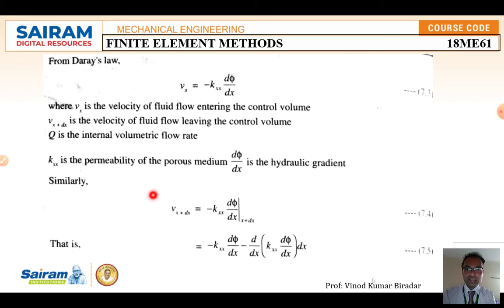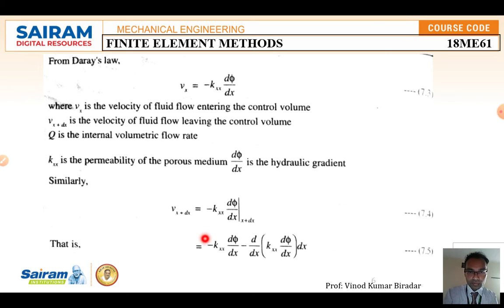Similarly, what we have taken is this at V of x. According to the same derivative, that is Darcy's law, we come to the out, this is the entry level, this is the exit level. V of x plus dx is equal to minus Kx dφ/dx, evaluated at the limit x plus dx. So this is equation number 7.3, and let us call this equation number 7.4.